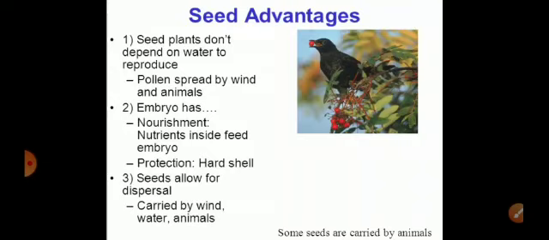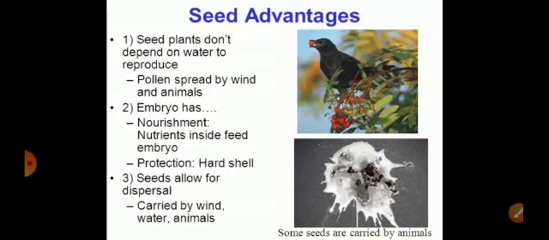So seeds could be carried by animals like the hummingbird. It's the smallest bird and it can facilitate the process of pollination. So the seed habit is advantageous as it is protected by a protective coat, and the dispersal could be carried out by various agents.